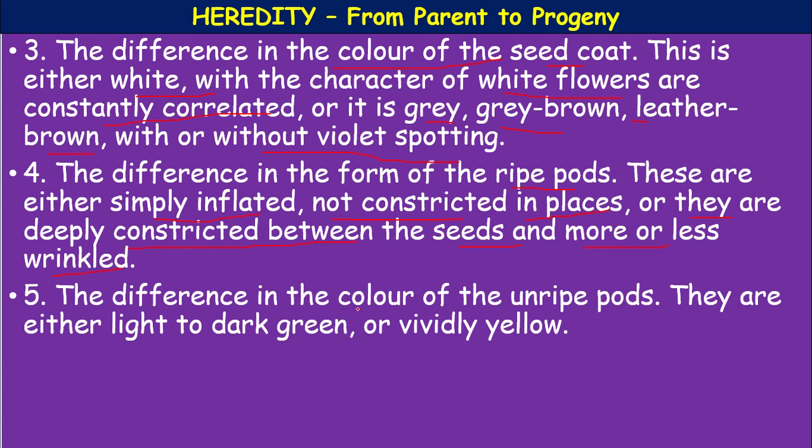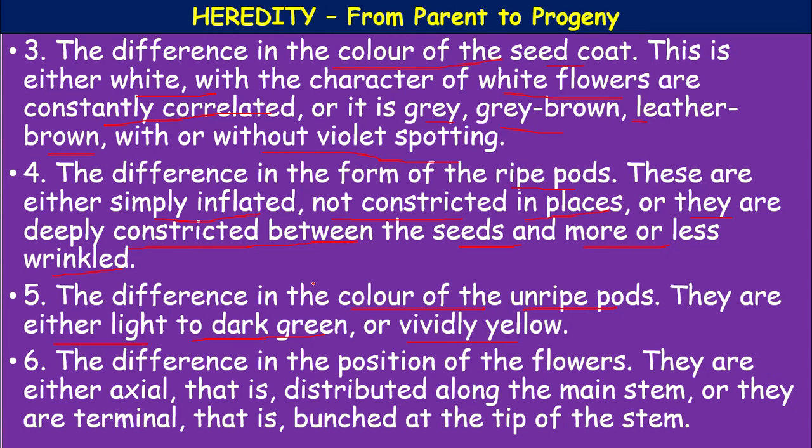Okay, the difference in the color of the unripened pods: they are either light to dark green or vividly yellow. Okay, these are all the observations of Mendel. Okay, the difference in the position of the flowers: they are either axial, that is distributed along the main stem, or they are terminal, that is bunched at the tip of the stem. Okay, these are all the observations he mentioned in his research paper.